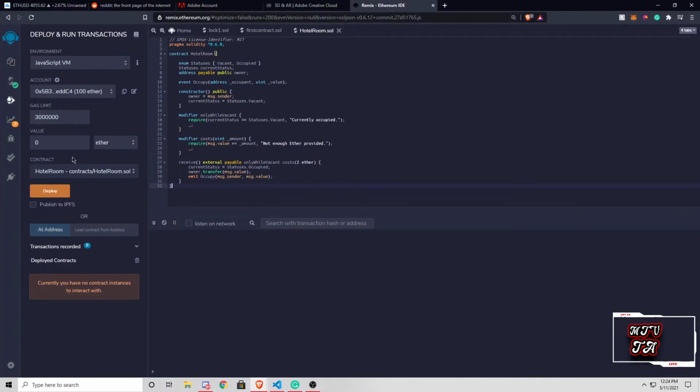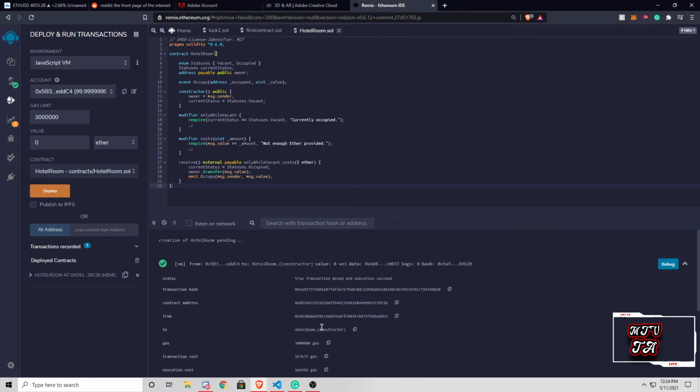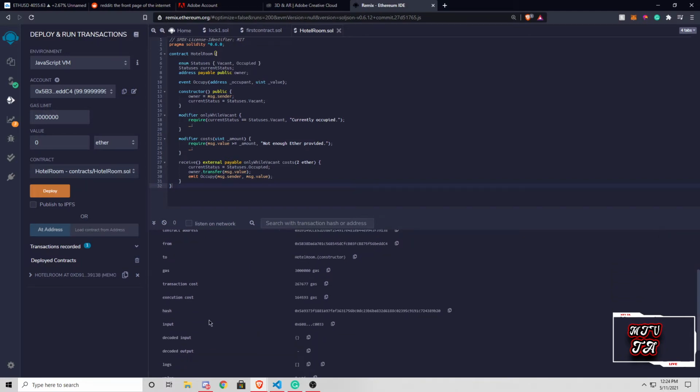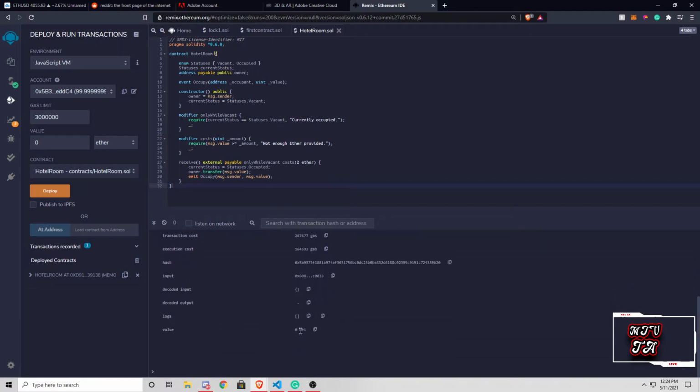Coming in here, first things first is to deploy our smart contract. Once deployed, we have a nice green check which shows our contract was deployed onto the blockchain. It's giving us some information on our transaction hash, our contract address, our input, and so on, and also our value of ether.